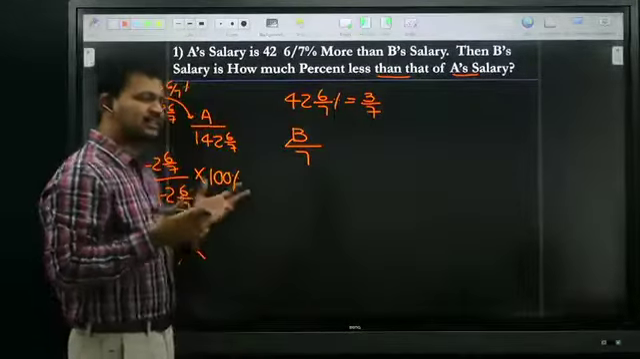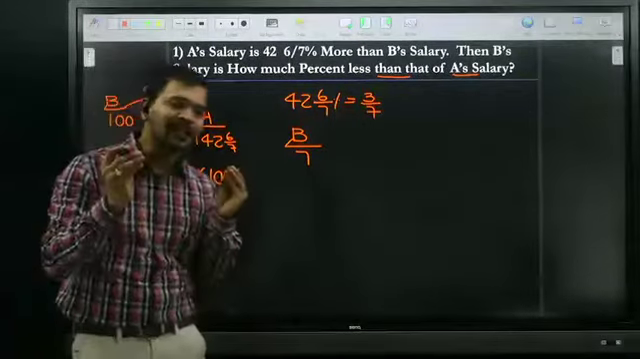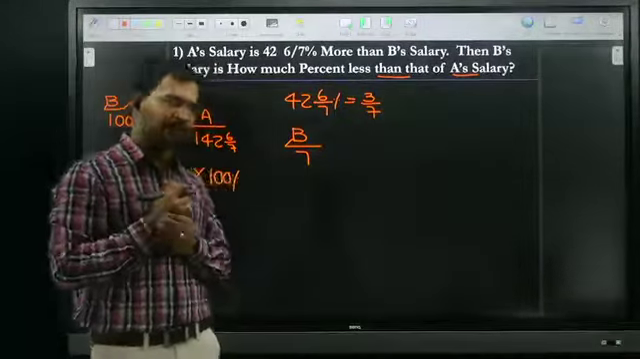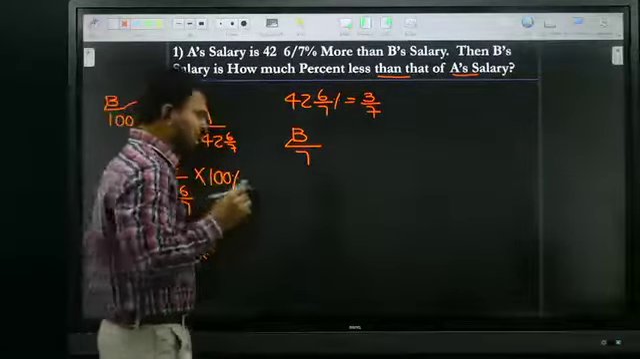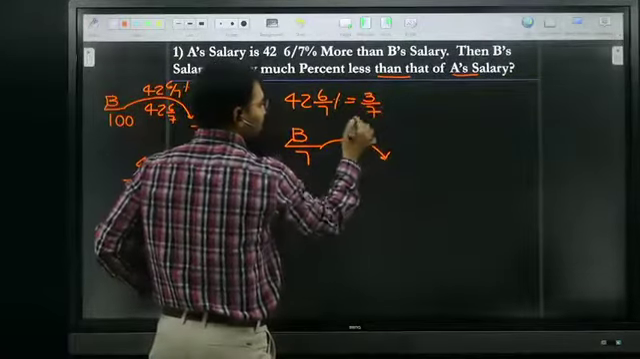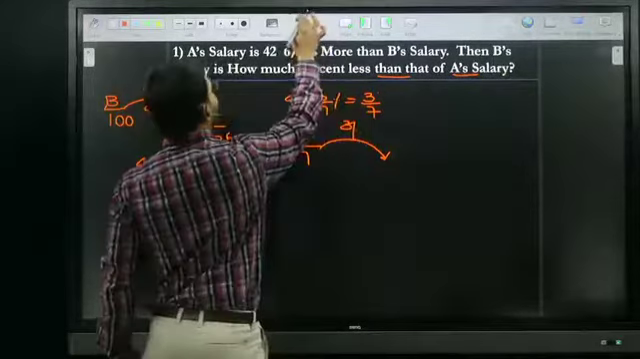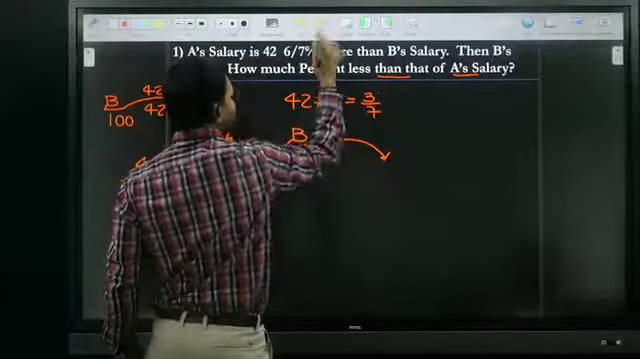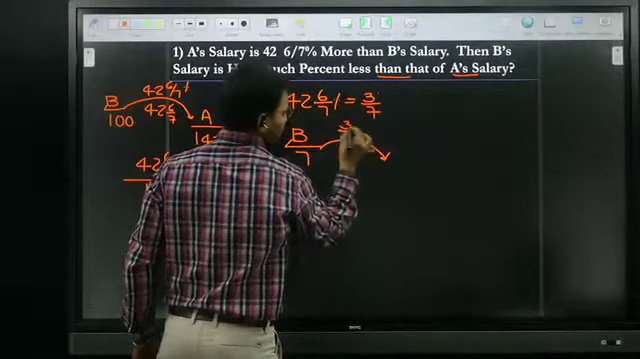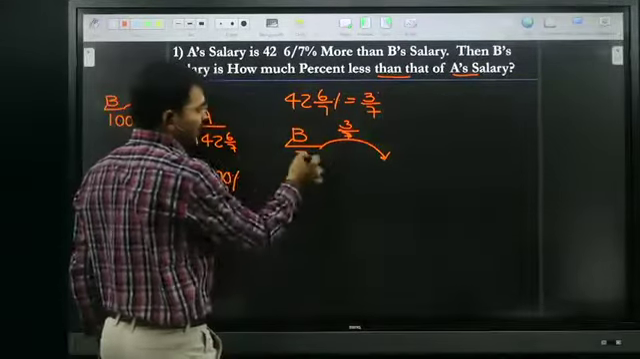Sir, why are you assuming B's salary is 7? I already told you, the fraction's denominator is always the whole thing, and the whole thing is nothing but 100%. So that is the reason I assume B's salary as 7. If B's salary is 7, A's salary is how many times more? 3/7 times more.